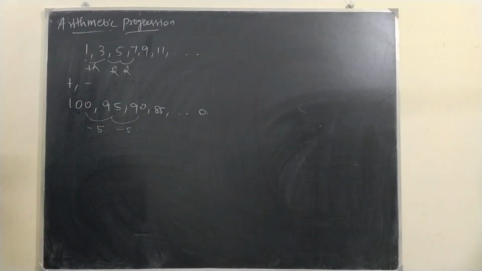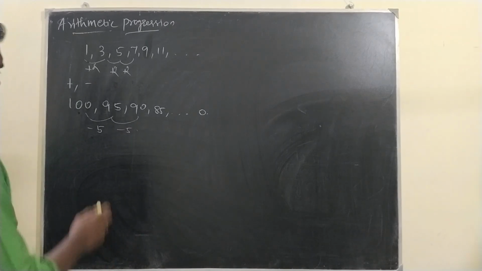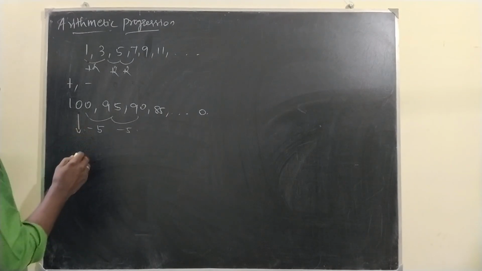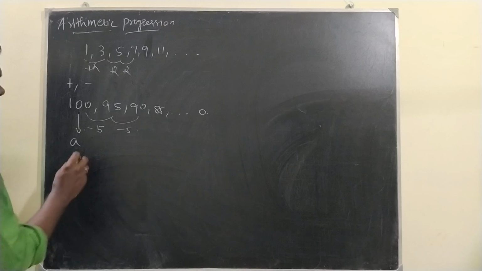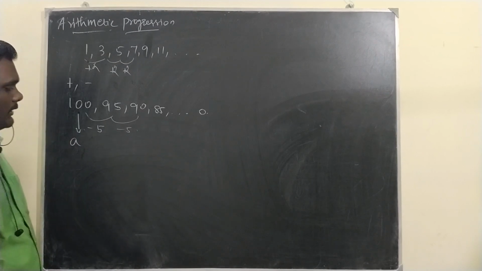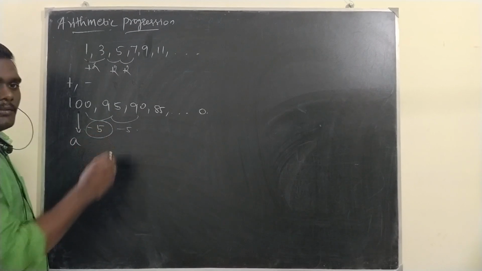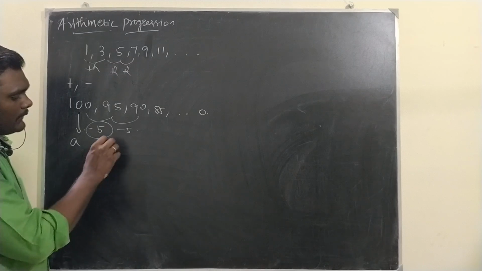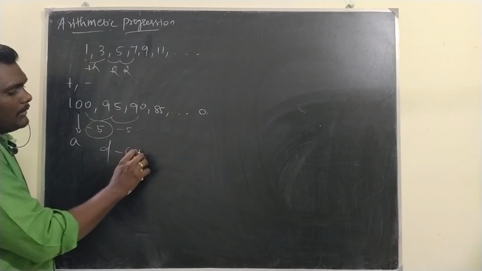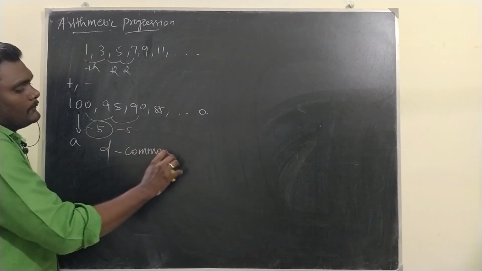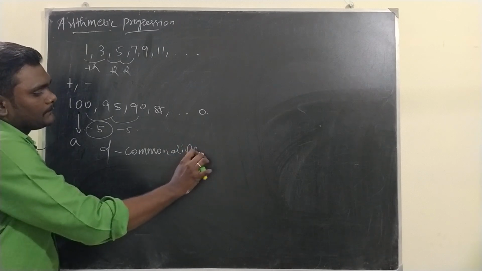Now we have to give the general format for this. Whenever this first term, every time it is called A. And the constant difference that we are adding, that is called D, the common difference.